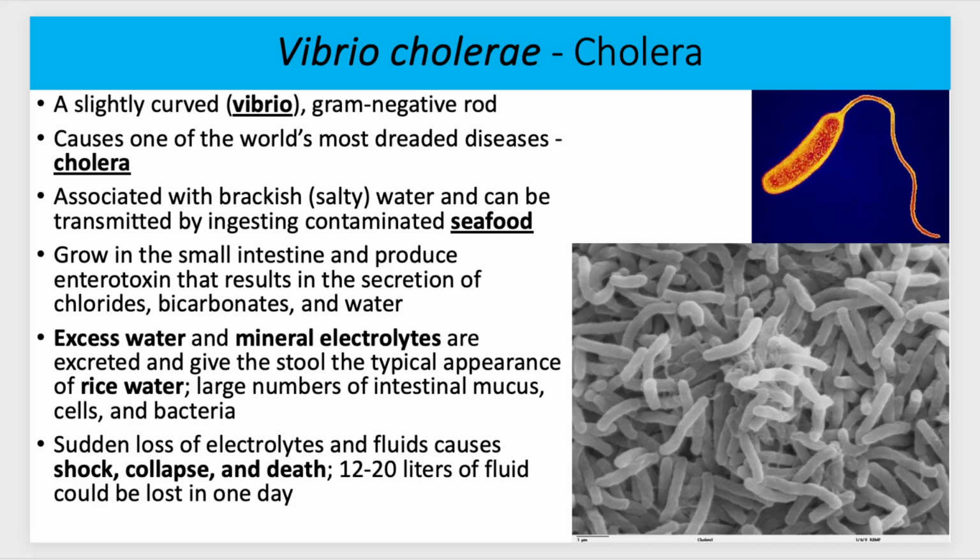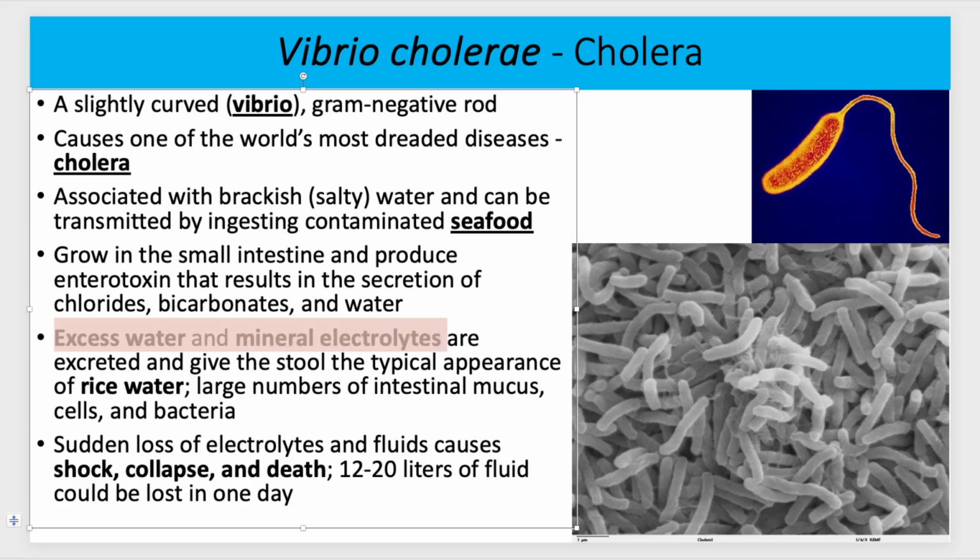What it does is it comes from contaminated seafood, foods that have been in salty brackish water. Animals that are in brackish water will become infected and transmit this. So undercooked seafood would be a very common source of this. And one of the ways to tell this from other diseases is that because it sheds water and a lot of minerals in the stool, it creates this white water appearance, like a rice water appearance. And we'll look at some pictures of that to show you what that looks like.